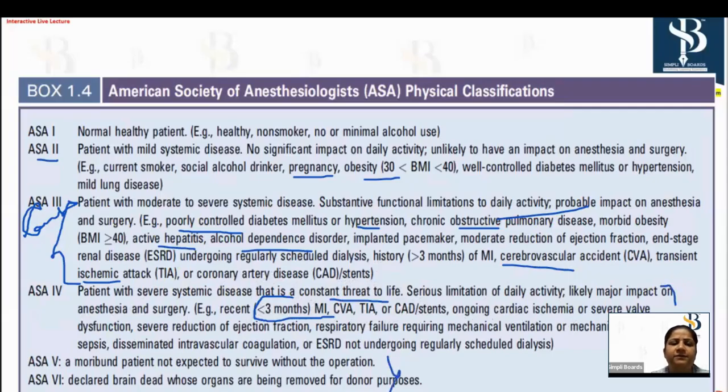Then 5 and 6, not that important. Is it clear? In a medical question, you won't be getting these ASA 1 questions also. So most important are your 2, 3, and 4. Just go through these properly. Normal healthy, pregnant patient, anxious patient. The patient says, I am having anxiety for the dental visit, phobia. These are also ASA 2 category. Clear?